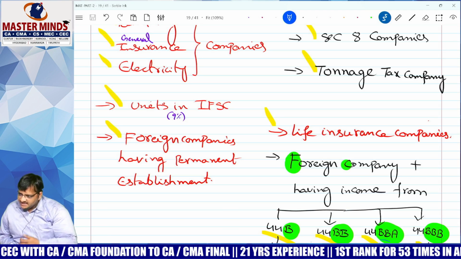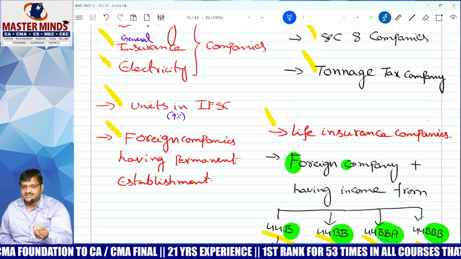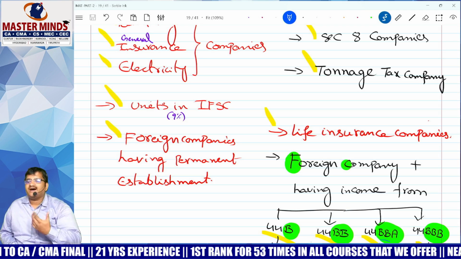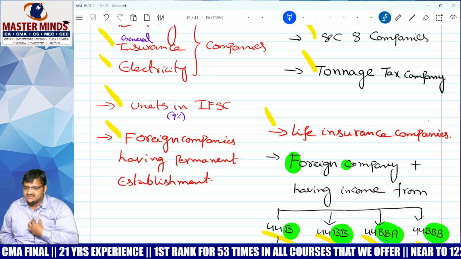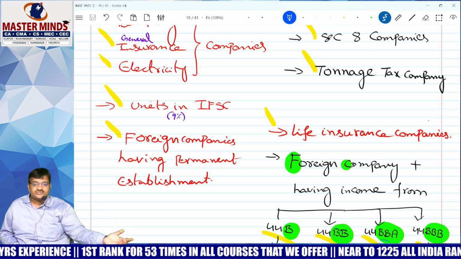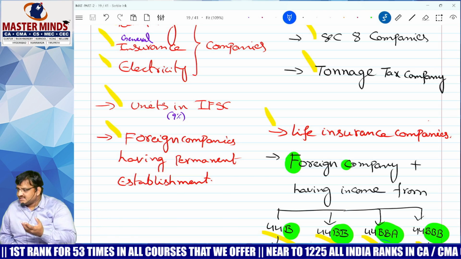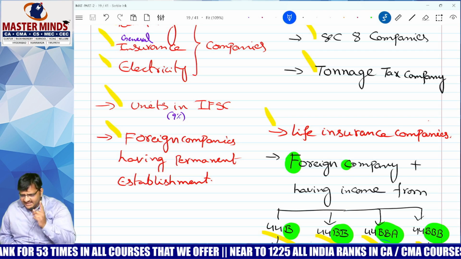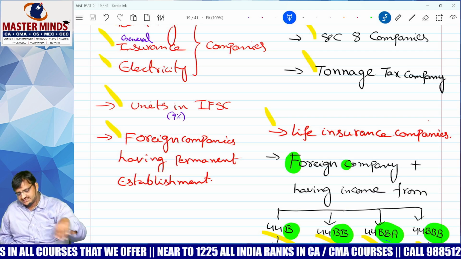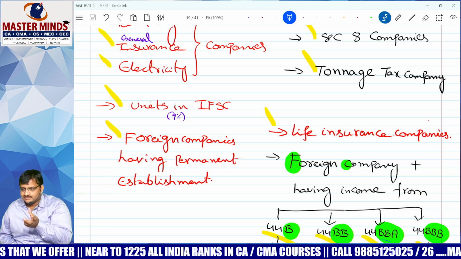General insurance means other than life insurance, for example fire insurance, marine insurance. If you have taken a policy on a human being's life, that is life insurance. Products like fire insurance, stock insurance, or marine insurance are covered under general insurance. Take it for granted, life insurance companies do not attract the MAT provisions.